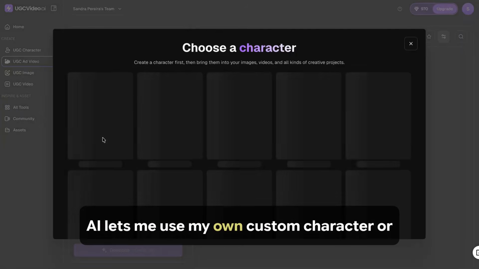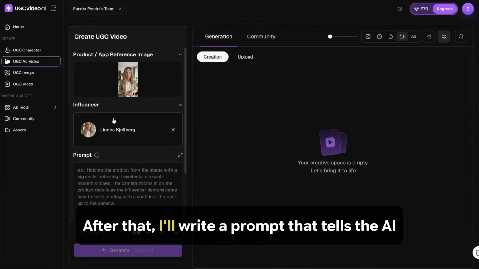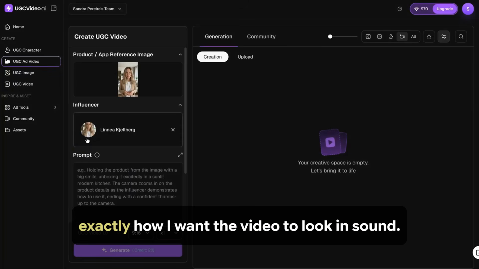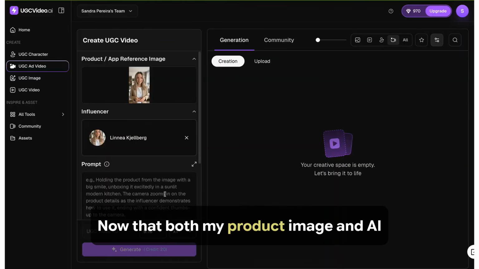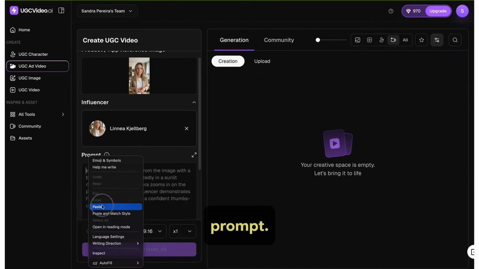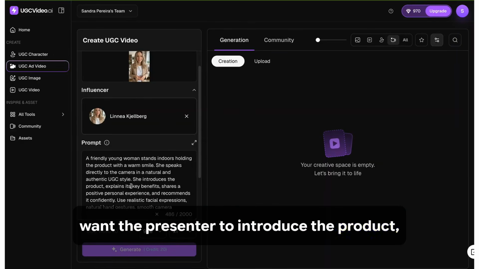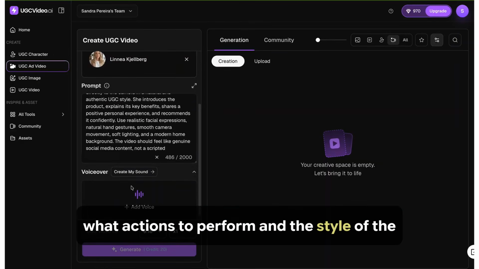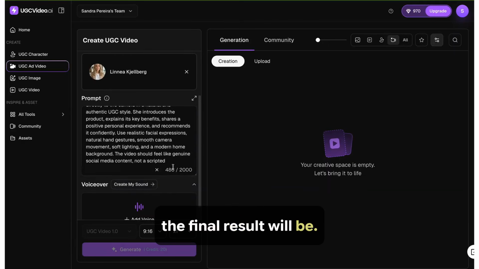UGCVideo.ai lets me use my own custom character or select one from the built-in library. After that, I'll write a prompt that tells the AI exactly how I want the video to look and sound. Now that both my product image and AI influencer are ready, the final step is writing a prompt. This prompt tells UGCVideo.ai exactly how I want the presenter to introduce the product, what actions to perform, and the style of the video. The more detailed your prompt is, the better the final result will be.